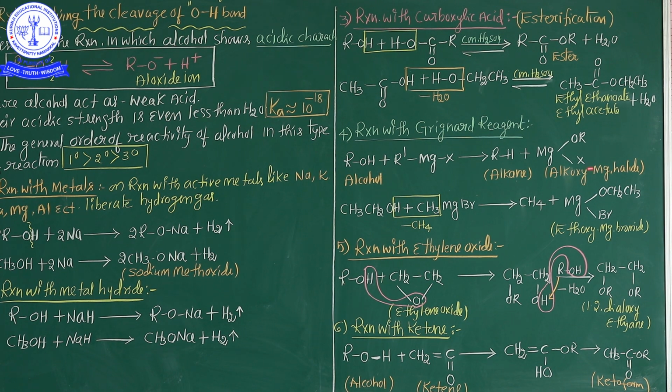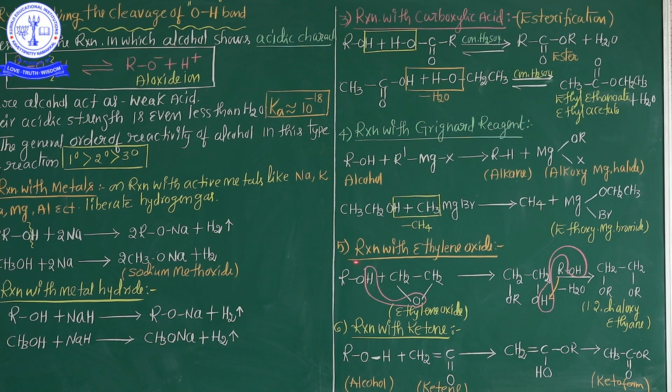This is the general representation. For example, ethyl alcohol reacted with methyl magnesium bromide gives methane and ethoxy magnesium bromide. See carefully, if Grignard reagent reacts with alcohol, the major product is the alkane.